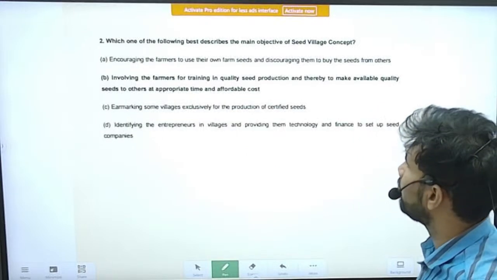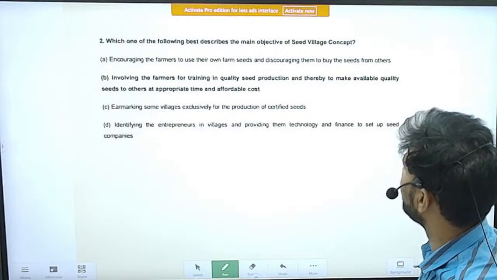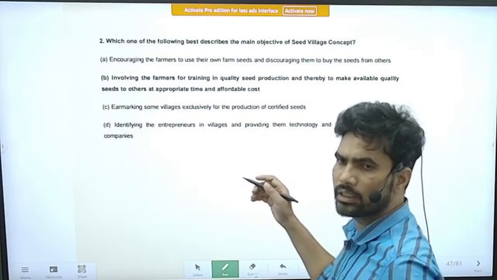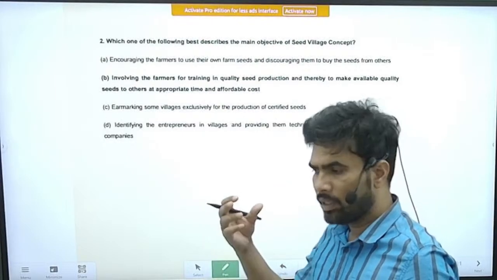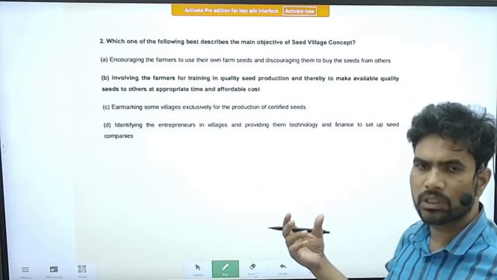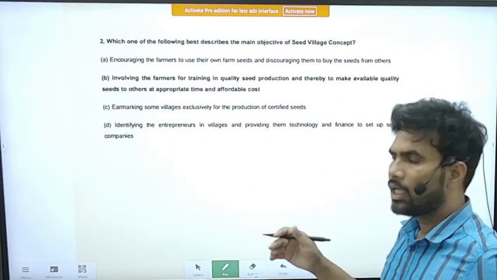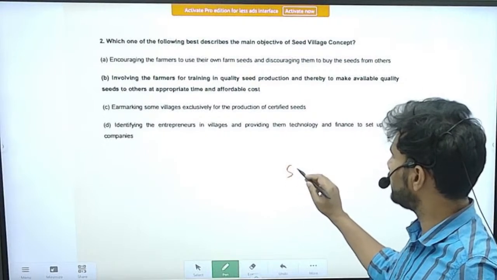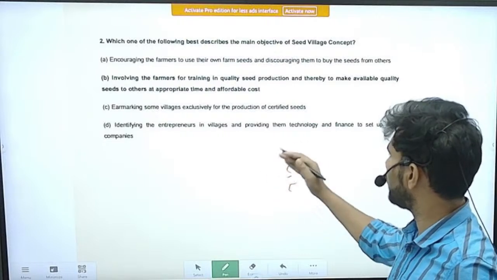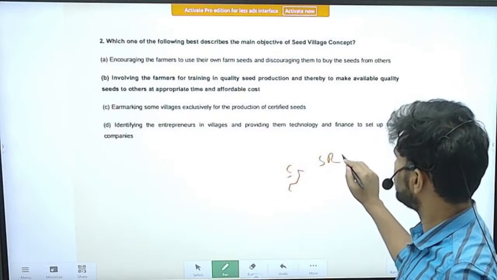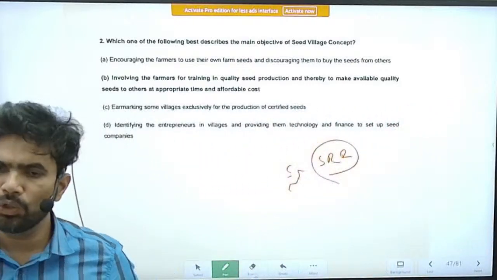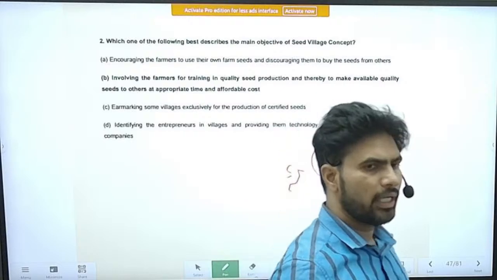Next question: which of the following best describes the main objective of the seed village concept? At that time, as you know, even now, seeds for farmers are still a problem, right? Yesterday, I think we saw some questions related to seeds. One concept is the seed replacement ratio, SRR. It is whether the farmer is using new seeds, hybrid seeds, for each crop or not.